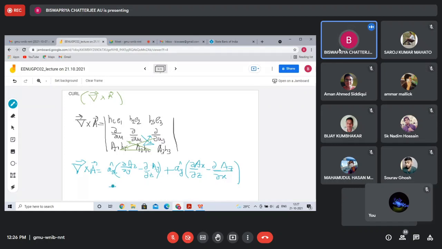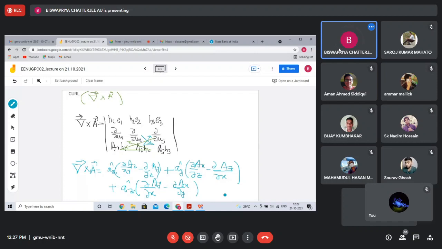Finally the last term would be AZ cap, that will be del X of AY minus del Y of AX. So it is a Curl expression for Cartesian system. Okay.